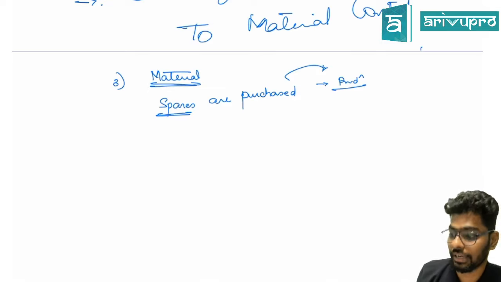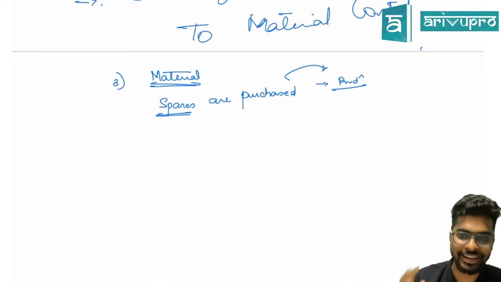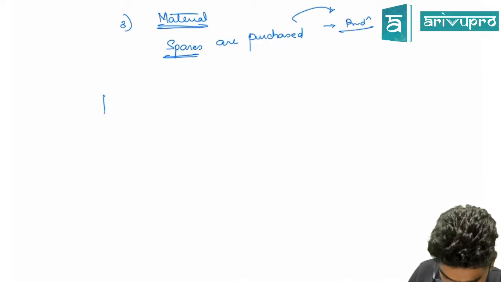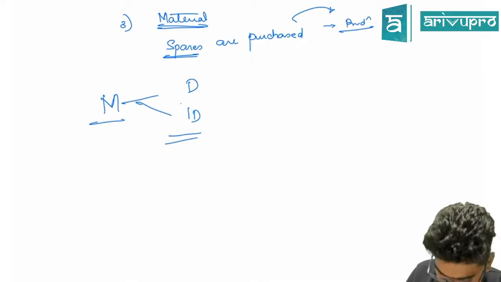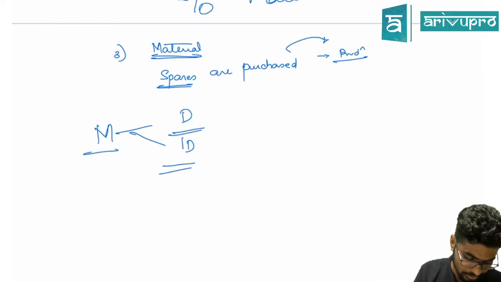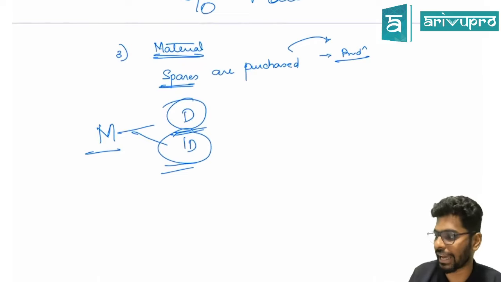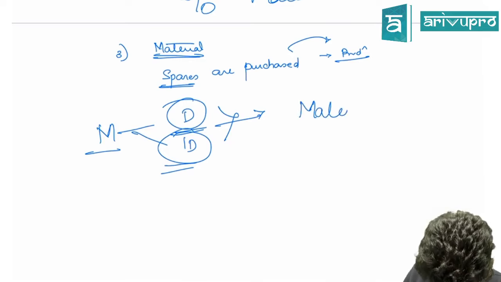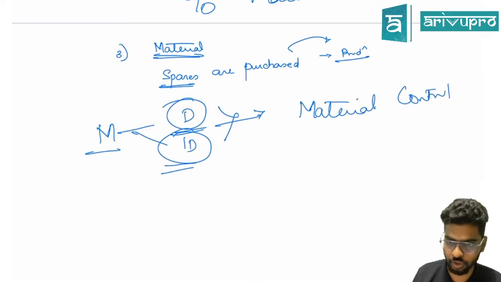Okay. Now, Amoda, Sudharani, Nivedita, now let's try understanding it. Please understand what happens. Any material purchased, whether direct or indirect, both of them will be going to the material control only.